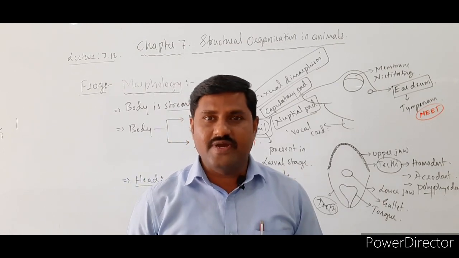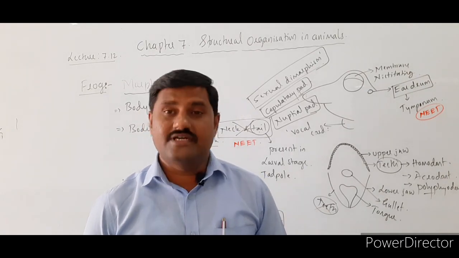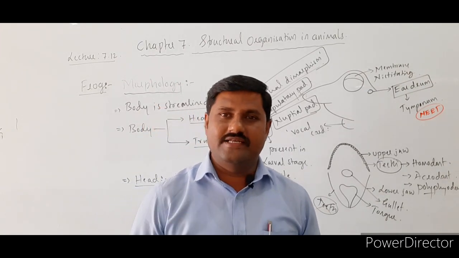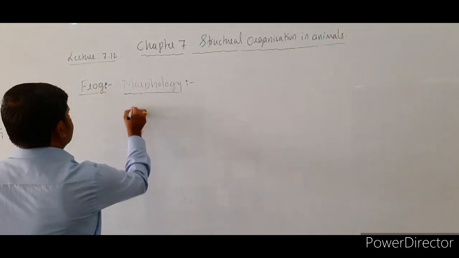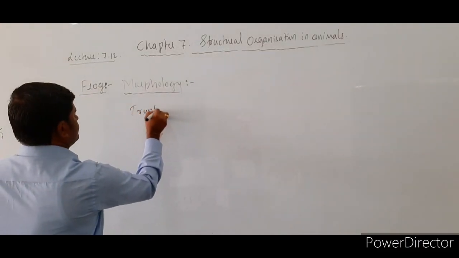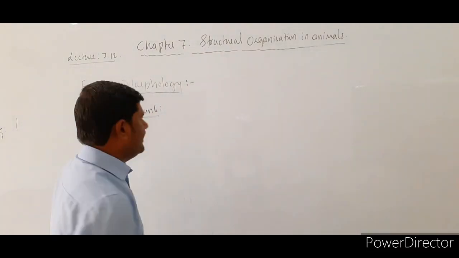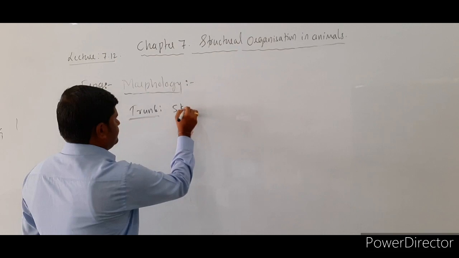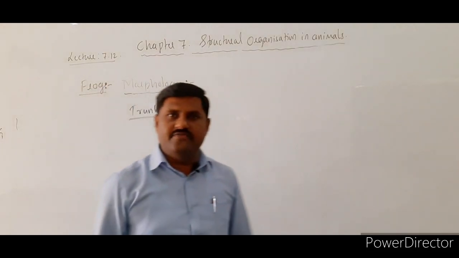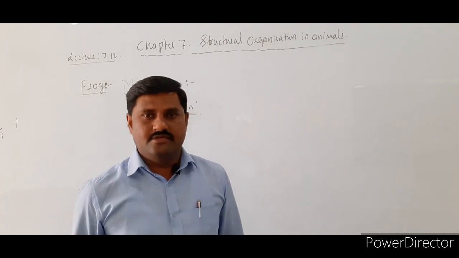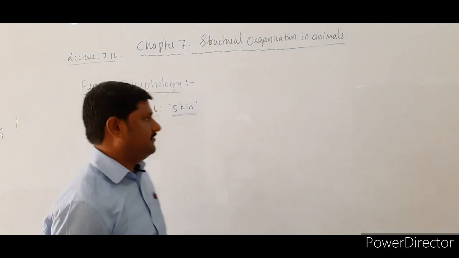So the next one is the trunk. What is seen in the trunk? How is the trunk divisible? Let us see now, the trunk part. In the trunk part, usually skin is the major part. The entire body is covered with skin. This skin has special characteristic features.